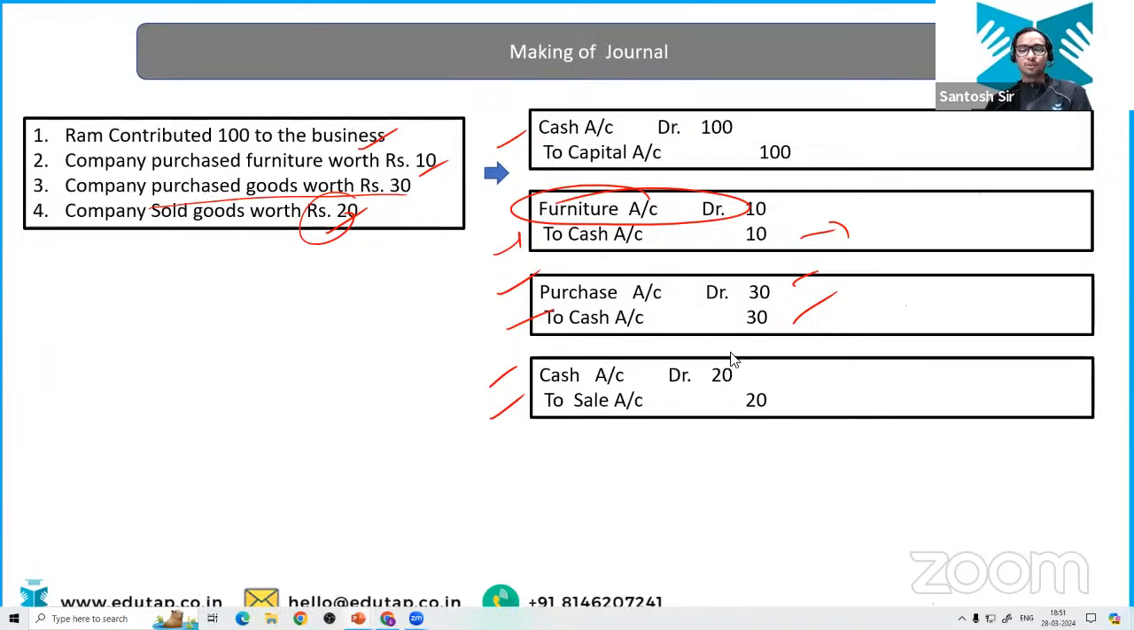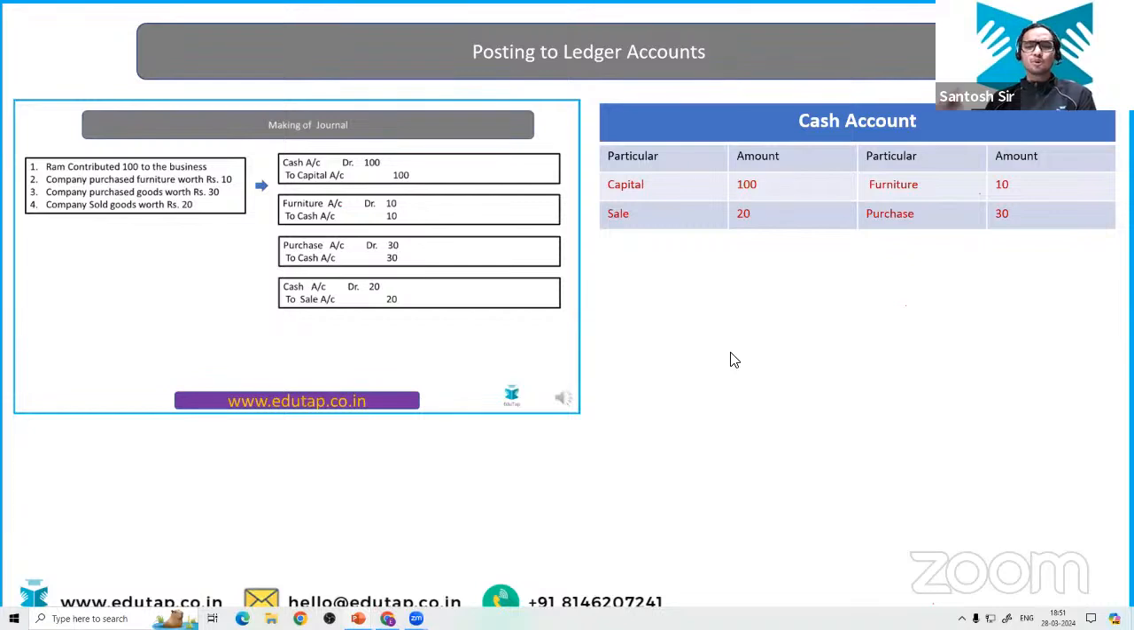Chalo. Now, after this, you have to post these entries to the ledger account. Then we are going to learn how to enter these balances to the trial balance, right? Listen to me very carefully. We have the cash. So let's prepare the ledger of cash, and you are going to revise it with me.